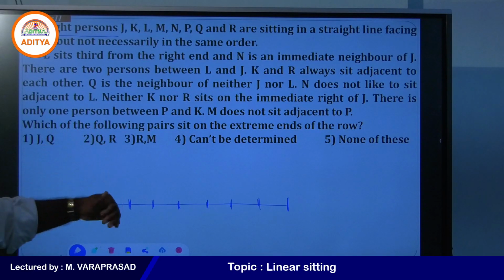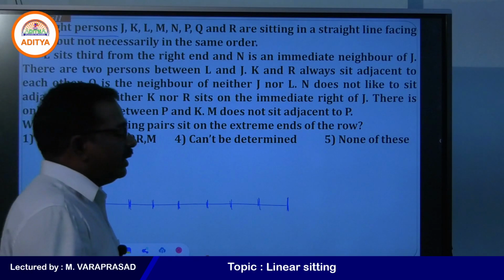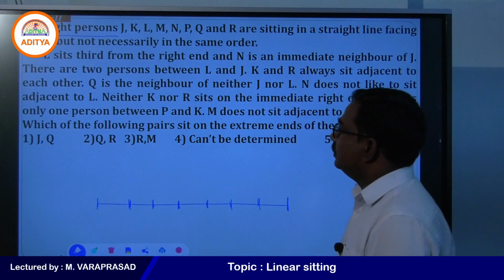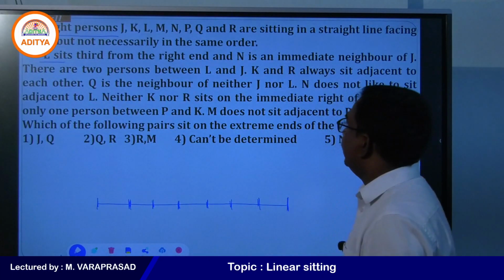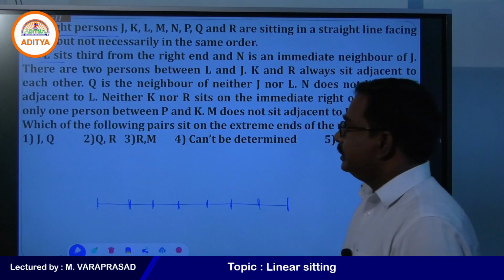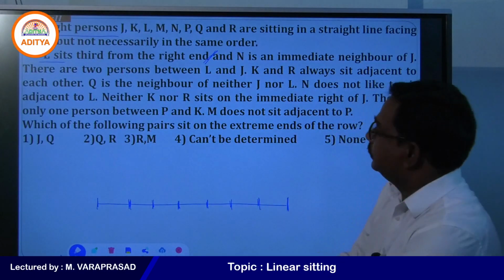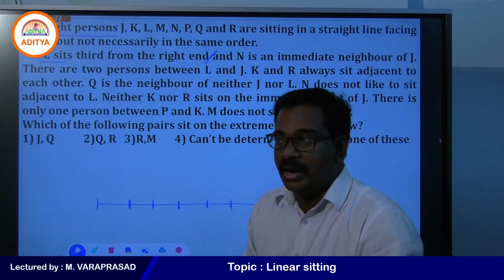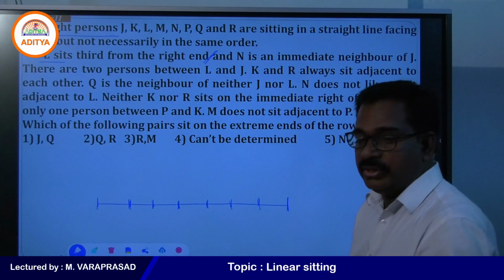Now, some conditions are given there. Just read which conditions are not having any clarity, you can use later, and which conditions are having clarity, you can use first. L sits third from the right end, and N is an immediate neighbor of J. In this first condition, L sits third from the right end. It is very clear, we can use that. Read the paragraph 2-3 times, and find which condition we can use first and which at last.